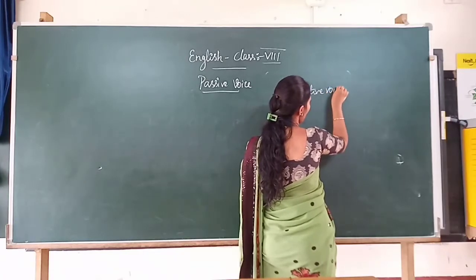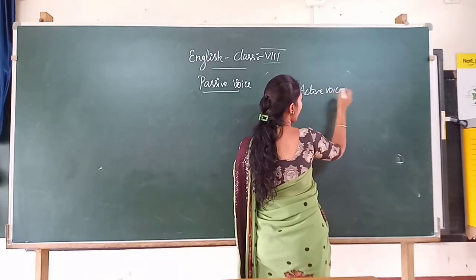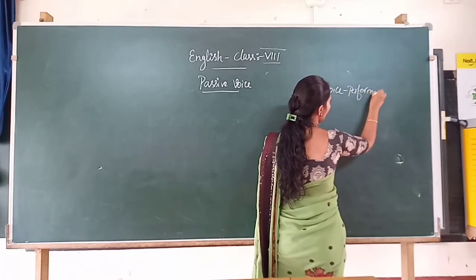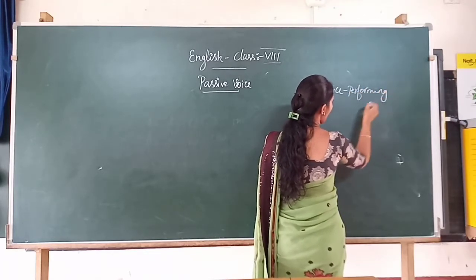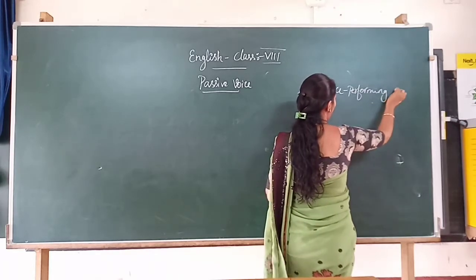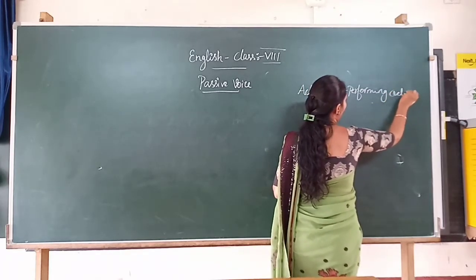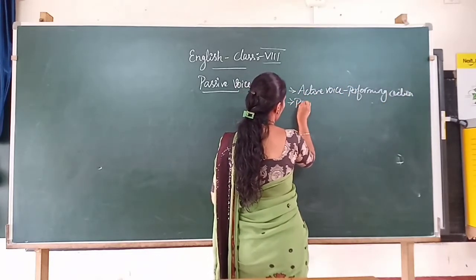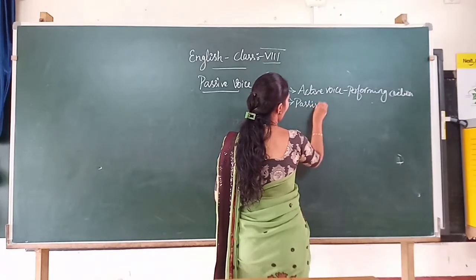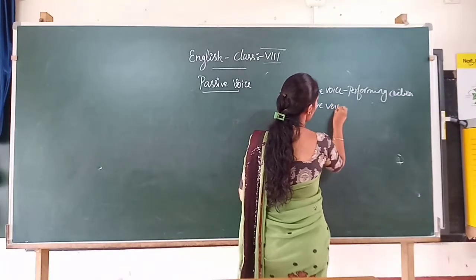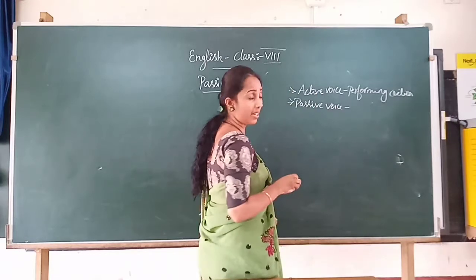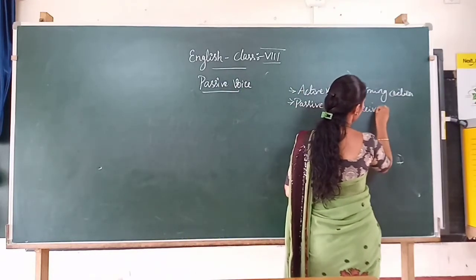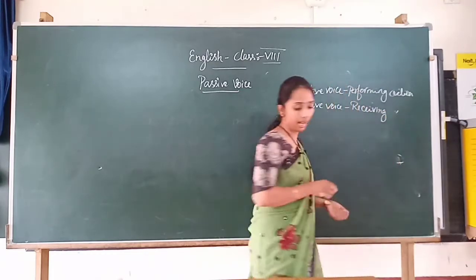This is for your information. If you want to write down, active voice means performing action, whereas passive voice is receiving the action.